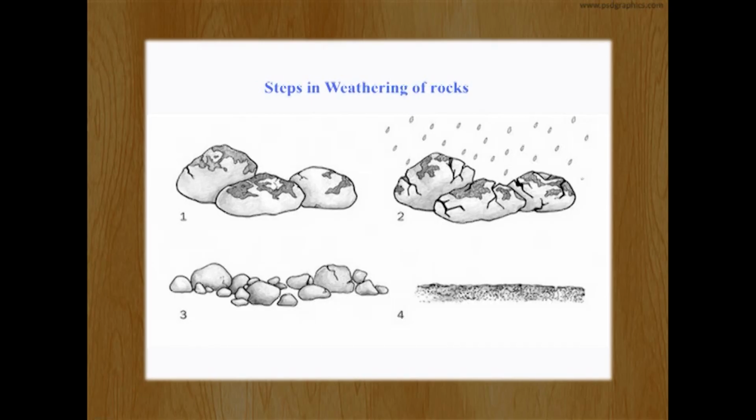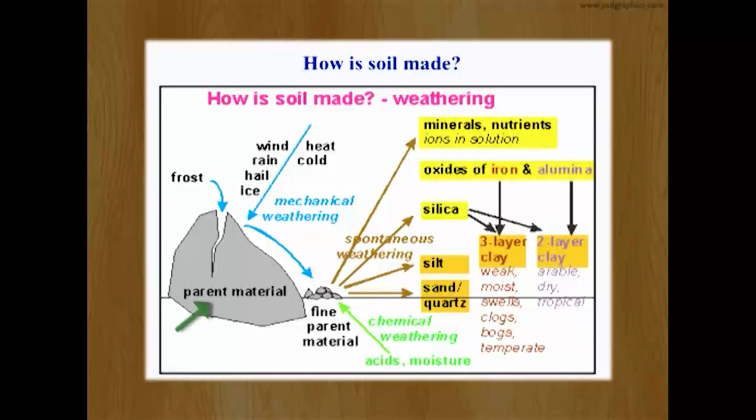So this is how weathering takes place. In a nutshell, suppose this is a parent material, the rock. In the presence of wind, rain, hail, ice, heat or cold, which are the physical factors, it produces fine parent material. Now this fine parent material, in the presence of chemical weathering agents such as acid and moisture, produces minerals, oxides of iron, silica, silt, sand or quartz.